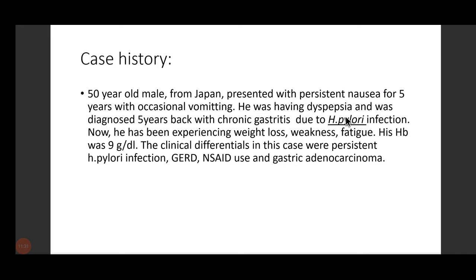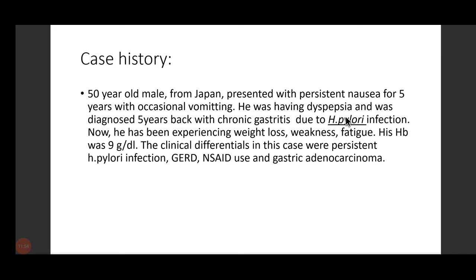And why is the disease most commonly seen, with highest incidence, in Japan? Yes, smoked food. These people consume lots and lots of smoked fish. That's why the highest incidence all over the world of gastric adenocarcinoma is in Japan.